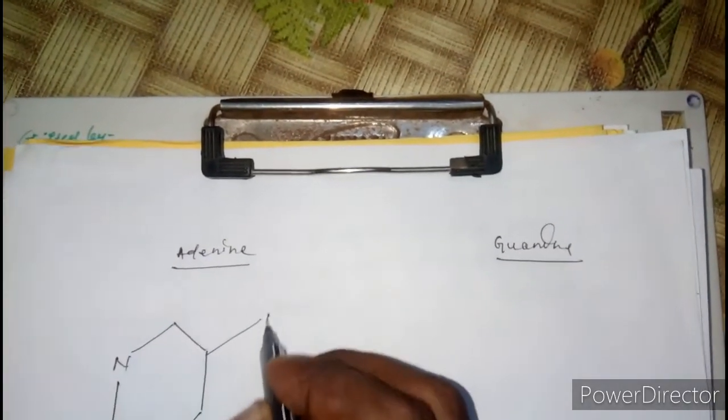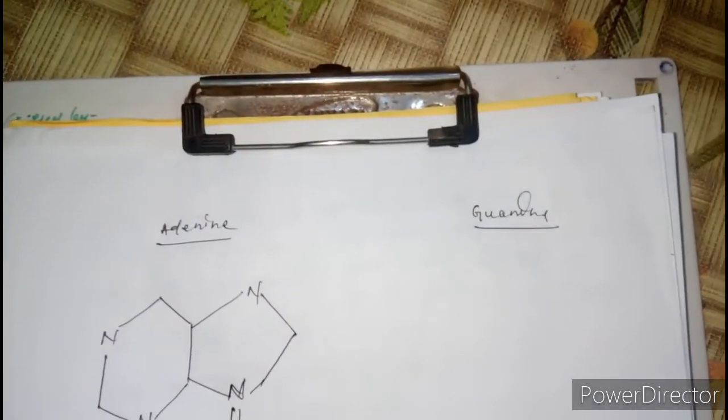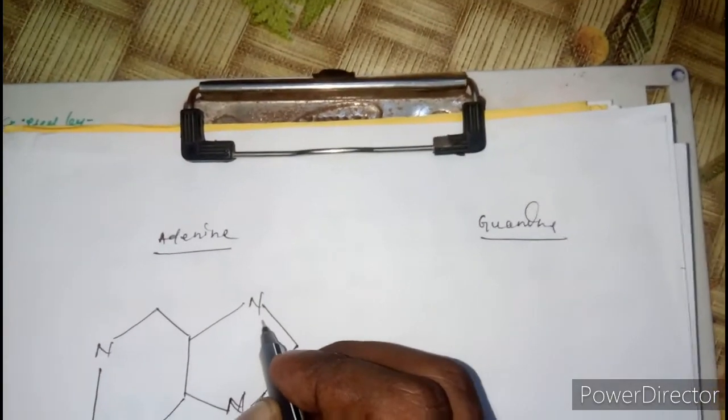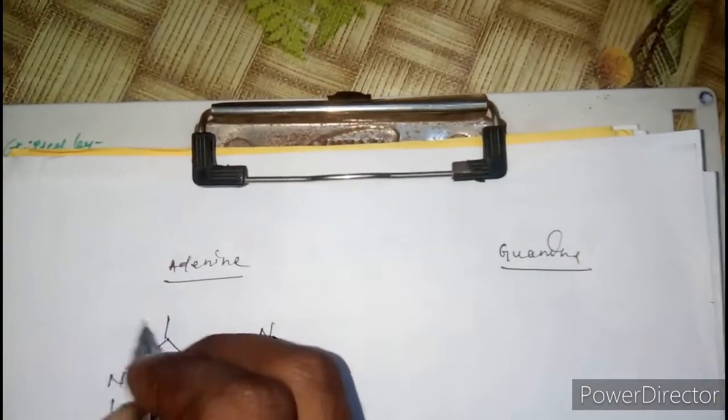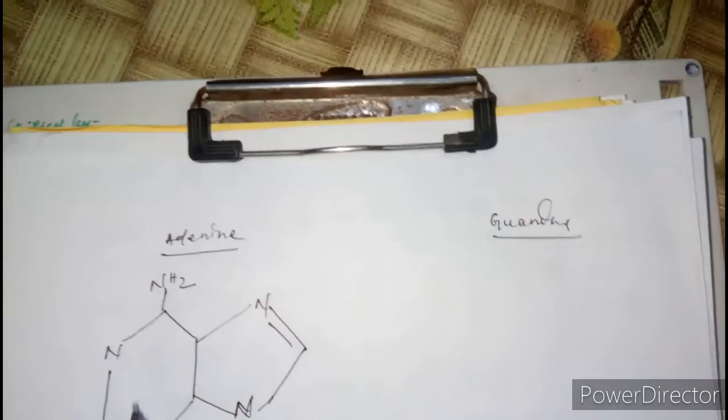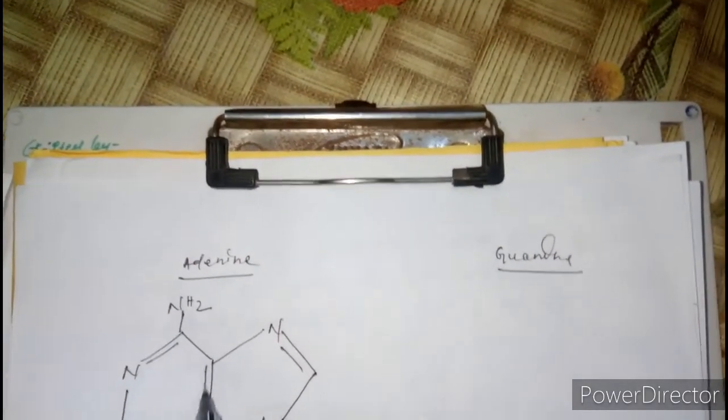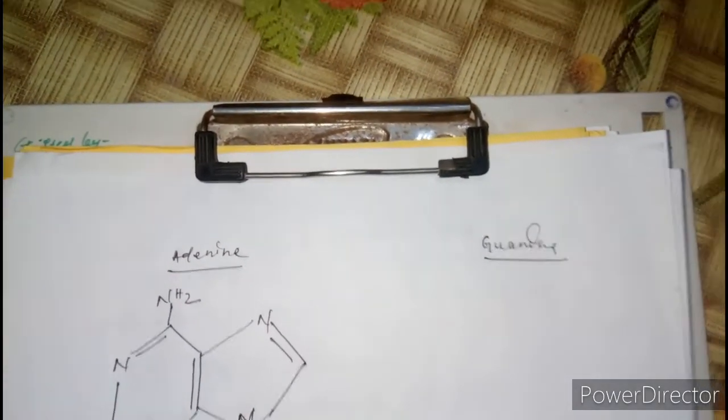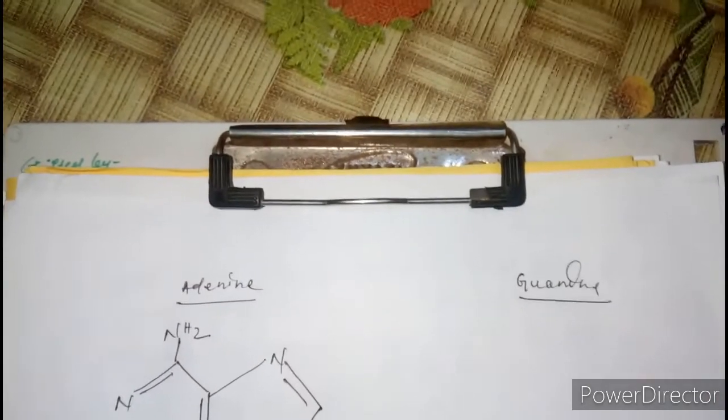It is a double ring structure. Here will be the nitrogen, double bond. Here will be the amino group. Here will be the double bond. Here will be the double bond. This is the structure of adenine.